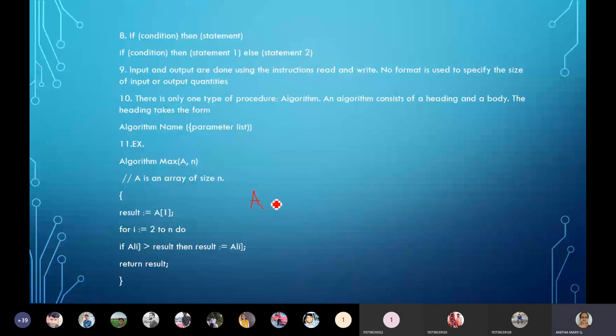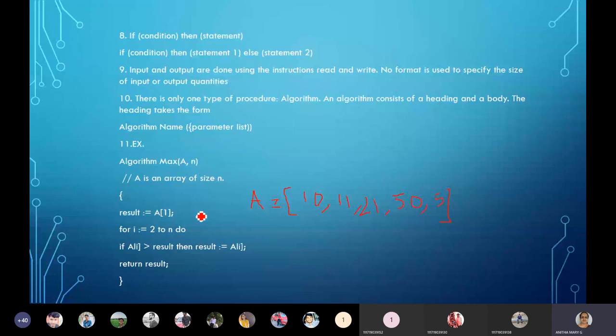Say suppose our A is equal to 10, 11, 21, 50, and 5.